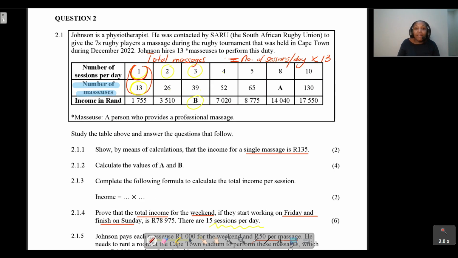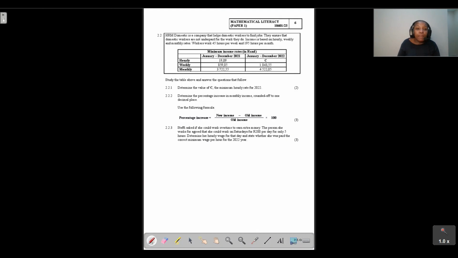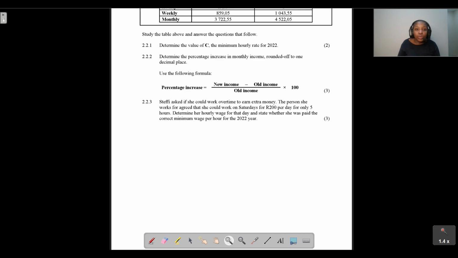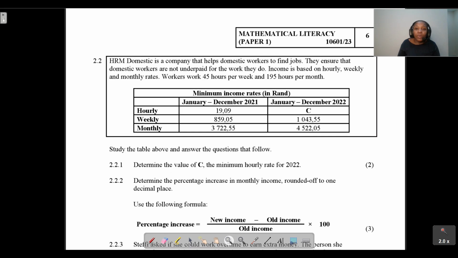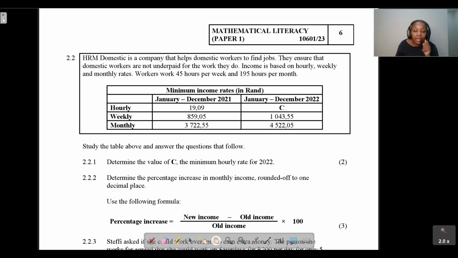And now we're going to have a look at question 2.2. So for question 2.2, guys, nice and easy. We're going to be working with the information that is given to us here. We're going to be calculating a percentage increase when it comes to the hourly rate that is paid by a domestic company, and we're going to take it from there.